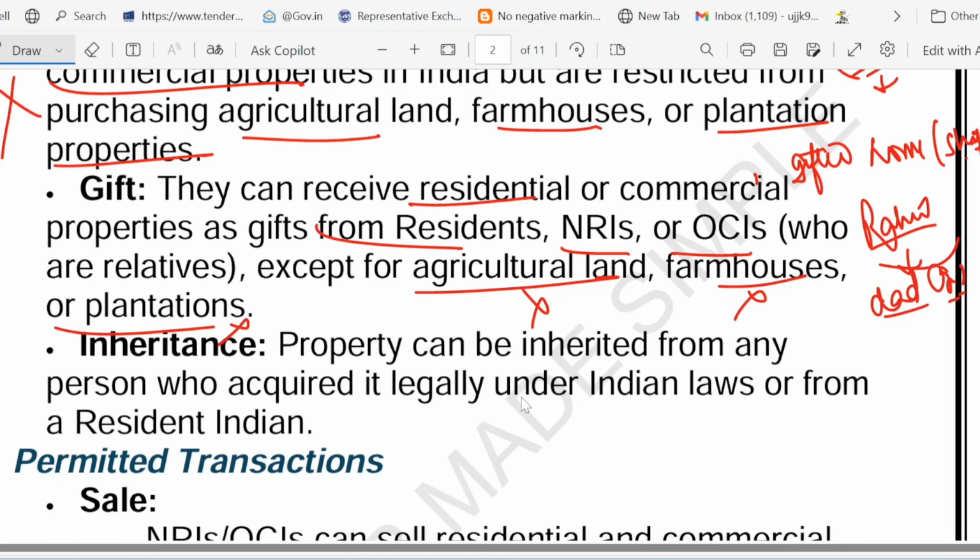Then we have inheritance property or inheriting property. So you can inherit any property, right? Even agriculture land can also be inherited, if the original owner bought it legally. For example, take the case of Meena. Meena is an OCI. So she inherited her grandmother's Delhi house and Kerala farmland. Farmland is also allowed here because it has been inherited and it was bought legally.